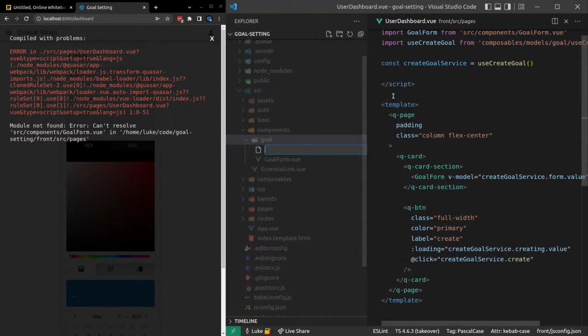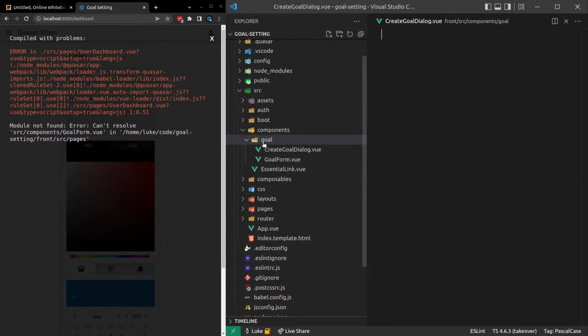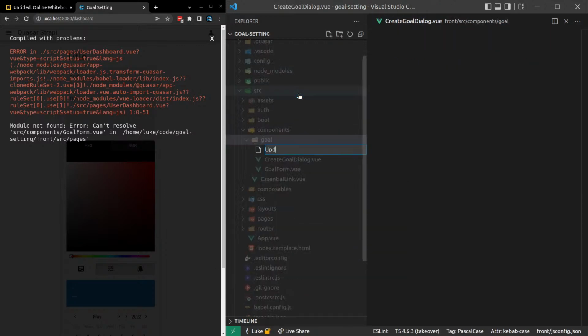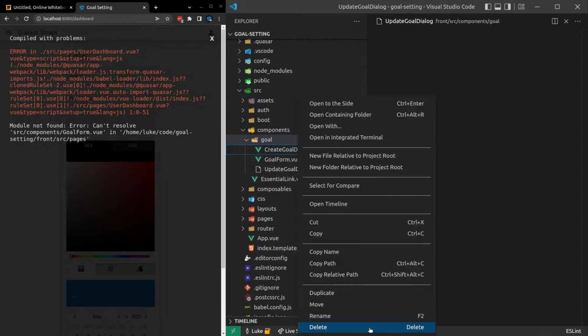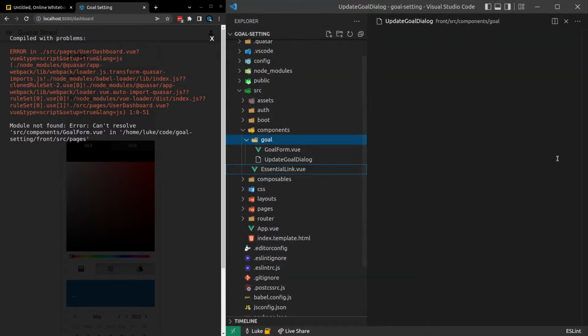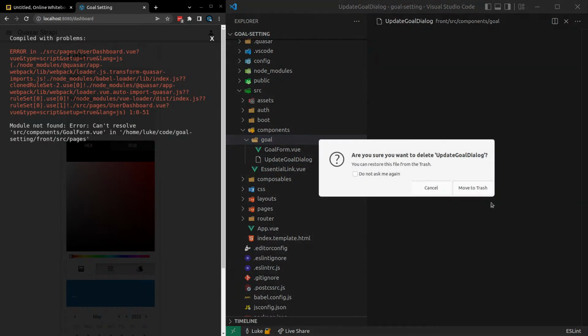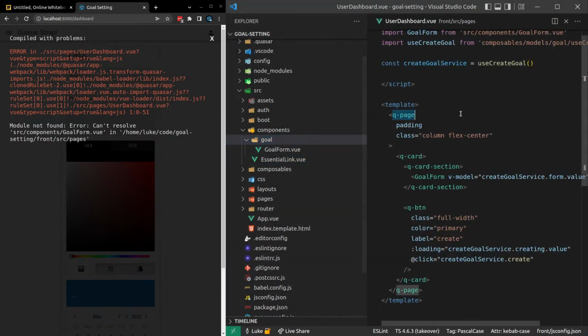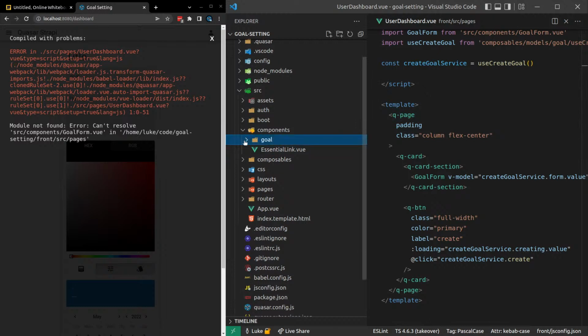And another thing we'll have is maybe create goal dialog and update goal dialog. Create goal dialog dot view, and then we'll have update goal dialog dot view. Look, to be honest, actually, I don't think we need these components. I'd rather just do those directly since there's very little styling around them. So I can just use Quasar's components and just kind of inject this directly in there.